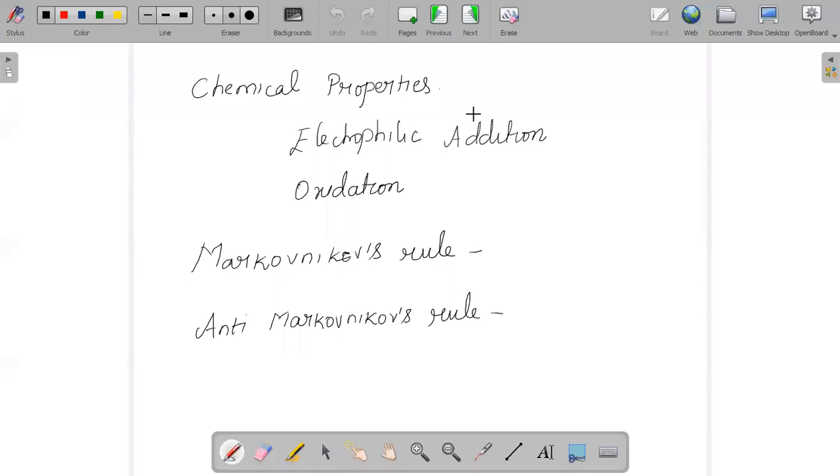And when we talk about the dipole moment of alkenes, the cis structure will have a certain dipole moment, but for the trans structure of alkenes, the dipole moment is 0.